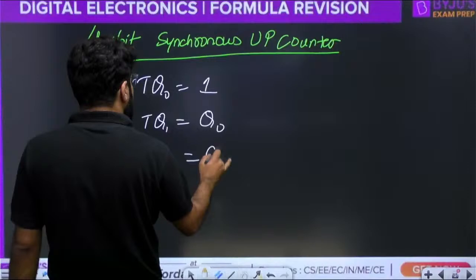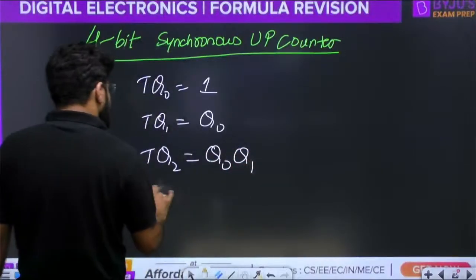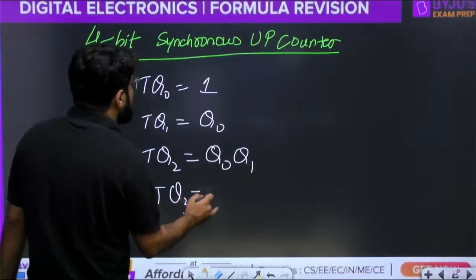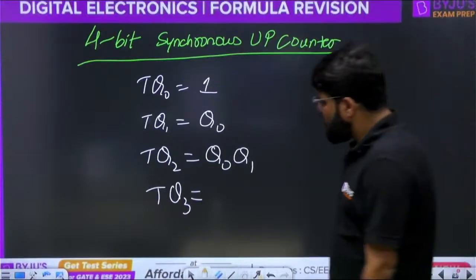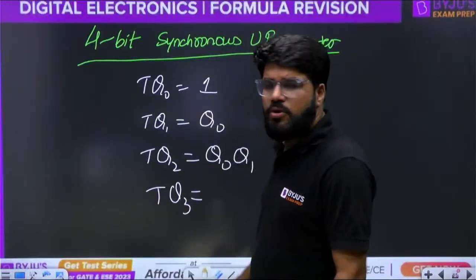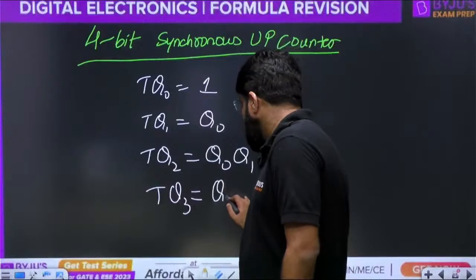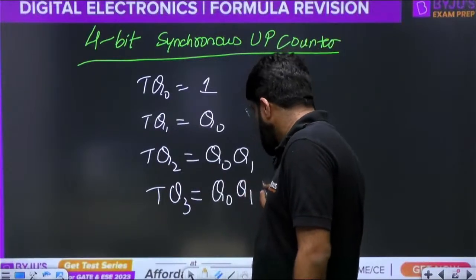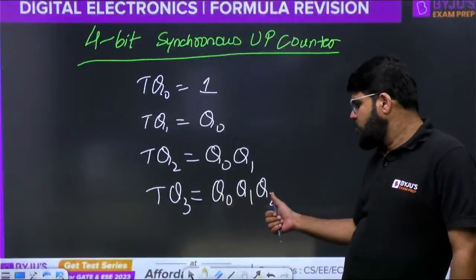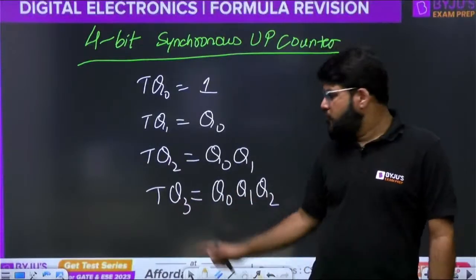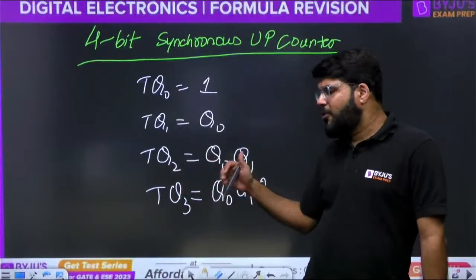TQ2 will be same as Q0 Q1. TQ3: now the fourth flip-flop will also be active. The input of the fourth flip-flop TQ3 will be Q0, Q1, Q2, the product of all the Q before 3. If you are calculating TQ2, it is the product of all the Q before 2.